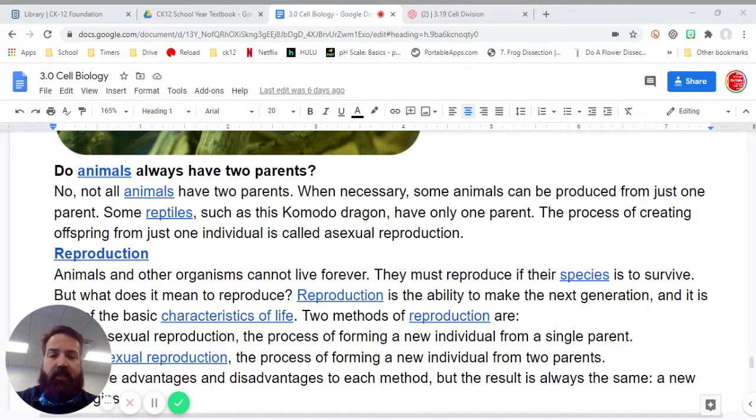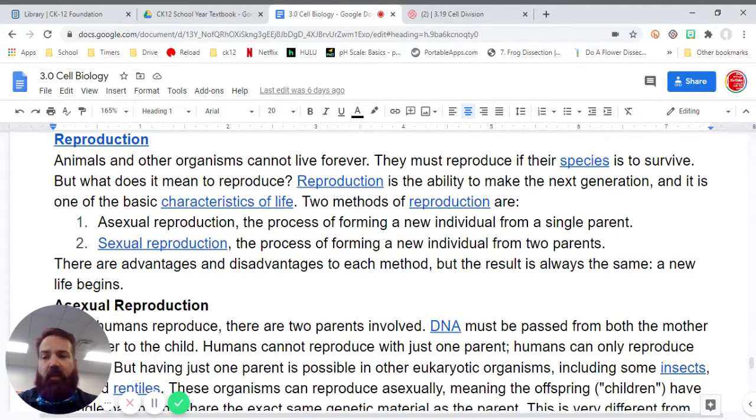When necessary, some animals can be produced from just one parent. Some reptiles, such as this Komodo dragon, have only one parent. This process of creating offspring from just one individual is called asexual reproduction.